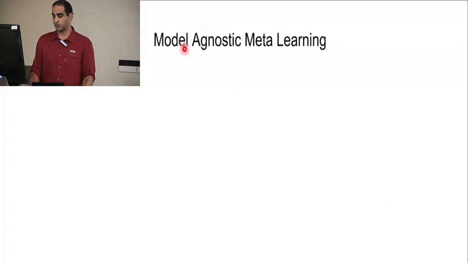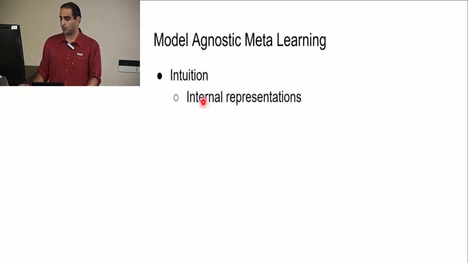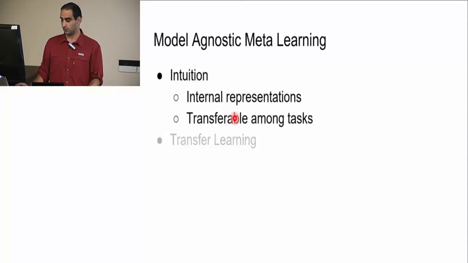Now we're going to talk about this algorithm, model agnostic meta-learning. The idea here is that we do not want to have an algorithm which is based on our model. We want an algorithm to work with any model, like in supervised learning, reinforcement learning with recurrent networks. And the intuition behind this algorithm is, again, we assume that there are some shared internal representations between the tasks. For example, we all have some ideas about what handwriting is. So those are shared representations, and we can transfer among those tasks.